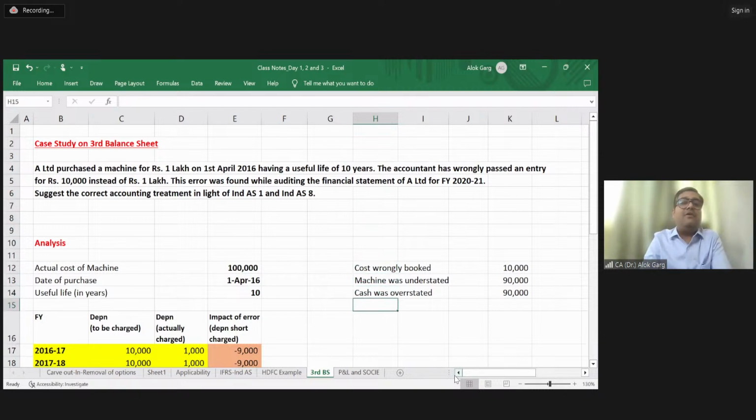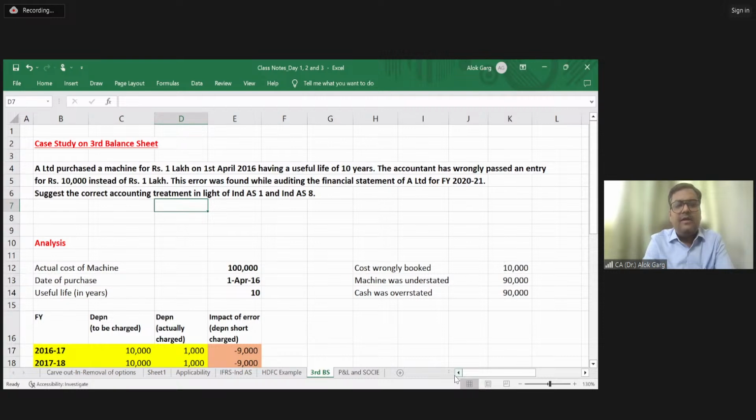Now what is the impact of this error? And this error was found by Tanisha while auditing the financial statement of A Limited for financial year 2021. She found this error after 4 years, right? Suggest the correct accounting treatment in light of Ind AS 1 and Ind AS 8.